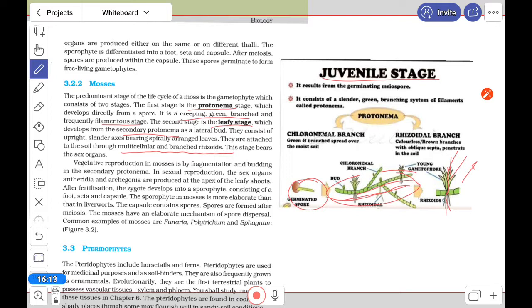Now, sexual reproduction: antheridia and archegonia have already been discussed, and I discussed the sporophyte and the gametophyte already. So you have to keep the examples in mind. That is about the bryophytes. You have to keep in mind all these things and study them nicely. Thank you.